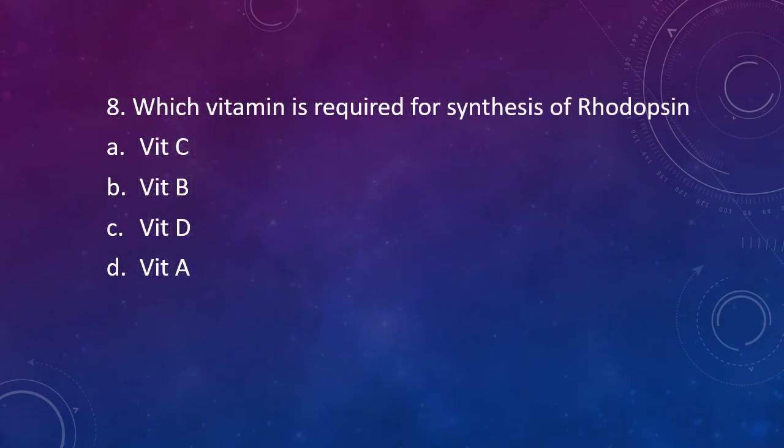Question number 8. Which vitamin is required for synthesis of rhodopsin? Vitamin C, vitamin B, vitamin D, or vitamin A? Correct answer is option D, that is vitamin A.